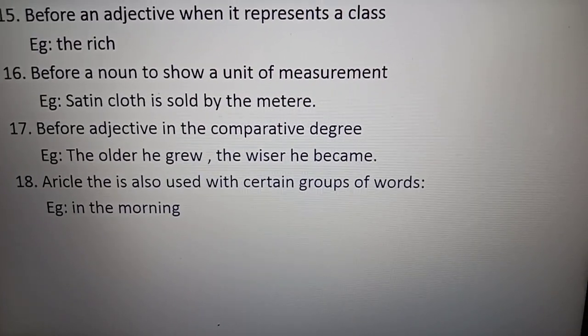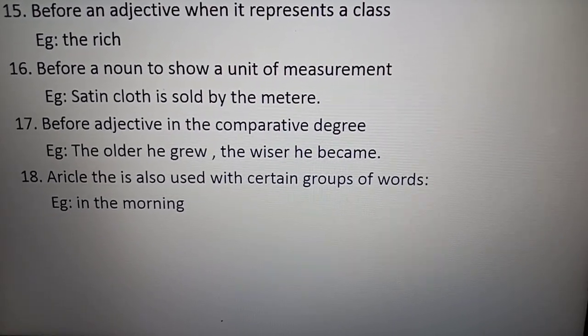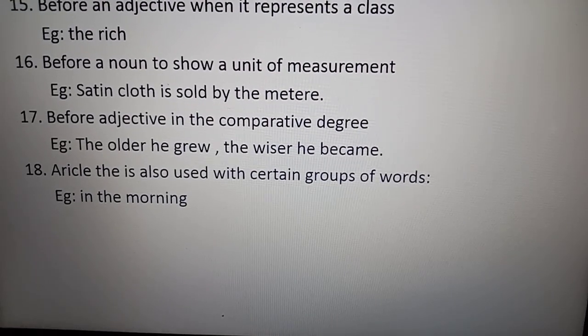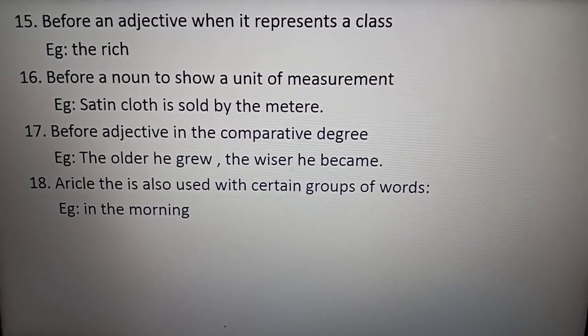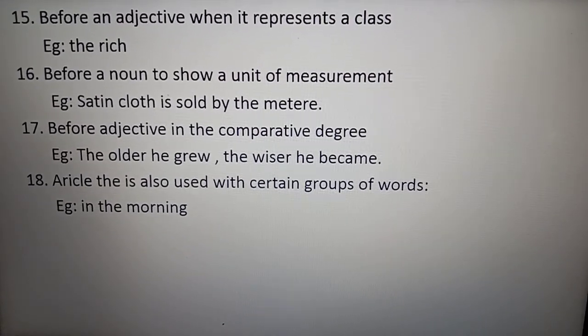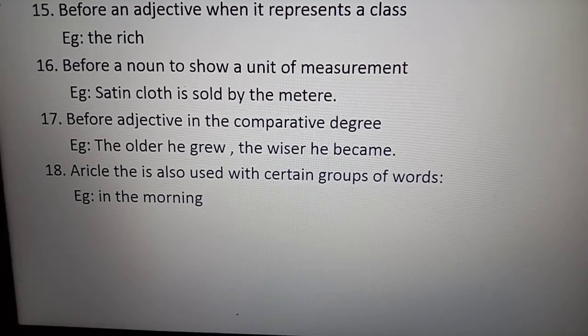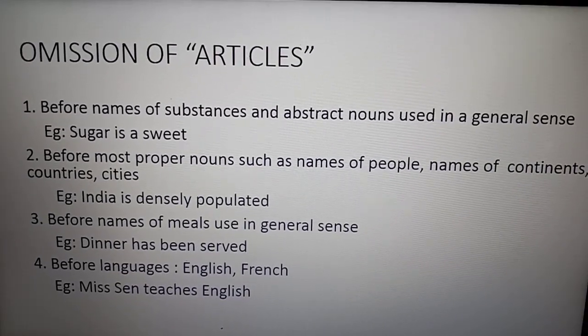So the older, the wiser. Before the comparative degree we are using the. The article the is also used with certain groups of words, like in the morning. Groups of words, means you can say phrases. In the cold morning, like this, with the phrases we can use certain groups of words.